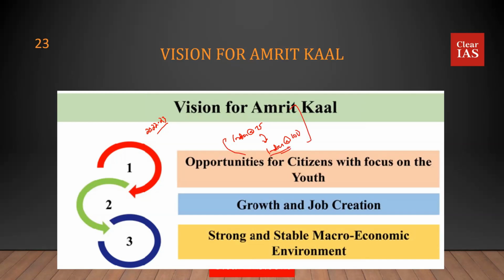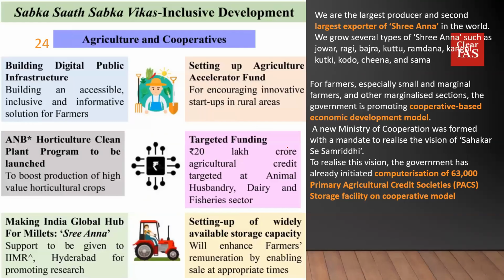So the government in this budget says we are going to focus on the budget for Amrit Kal, and we are going to create a lot of opportunities for citizens with a focus on the youth. There's going to be growth and job creation, and we are going to ensure a strong and stable macroeconomic environment as well.